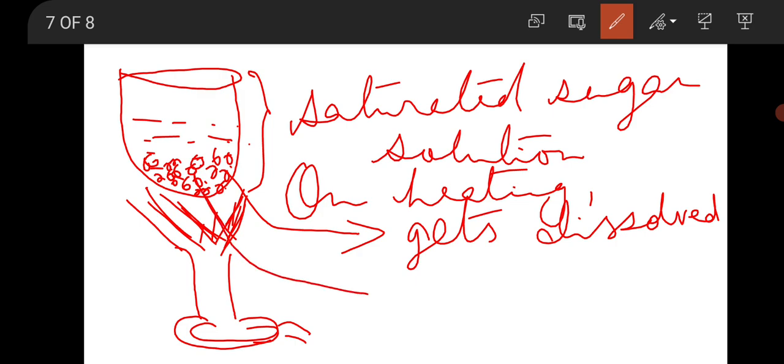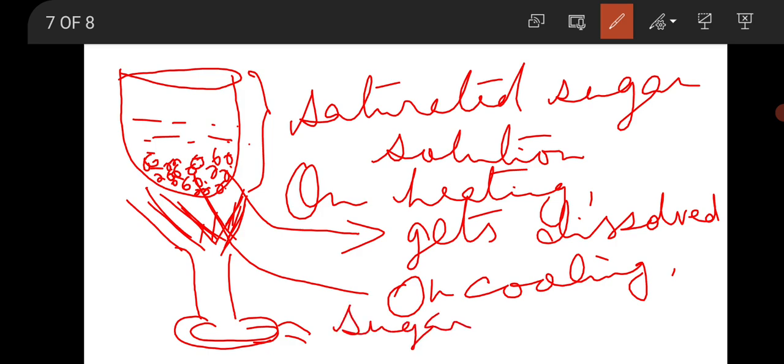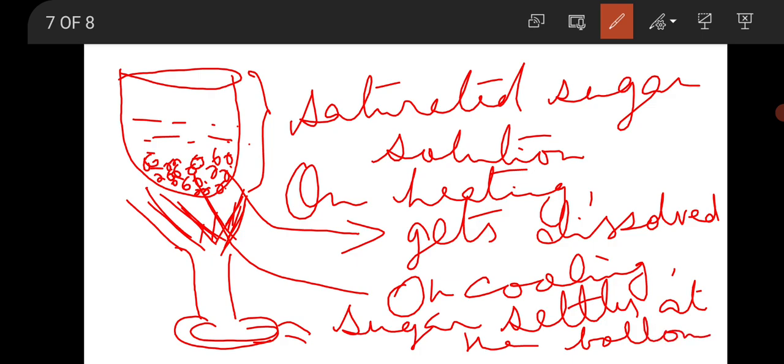On cooling, a layer of sugar we can see which settles at the bottom of the beaker.